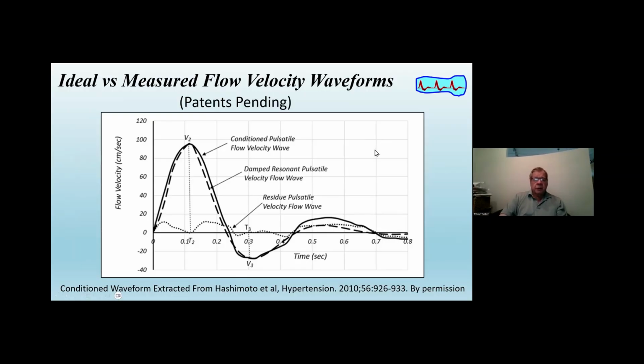And it shows three curves. One is the measured curve. This is an aggregate or an ensemble average of 132 measurements on 138 human subjects. Then I compare that to the ideal, what I've called the ideal, which is the predicted damped resonant pulsatile flow velocity wave. And between these two, there is a residue.